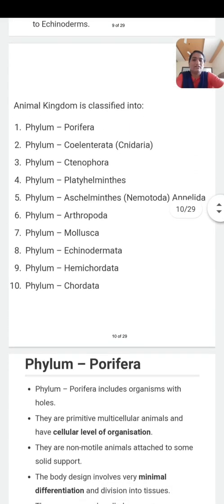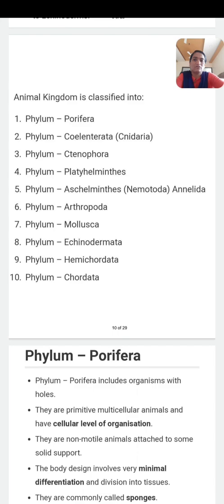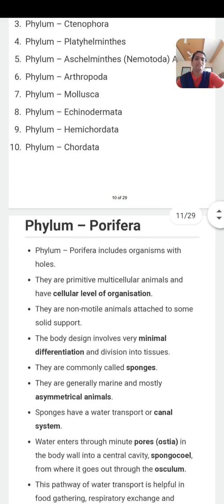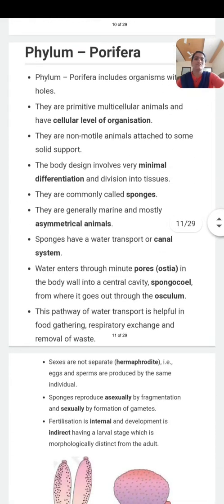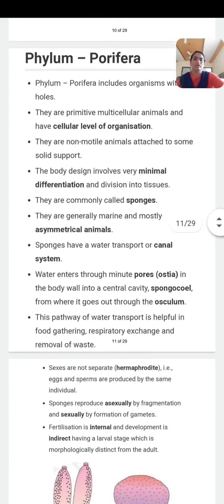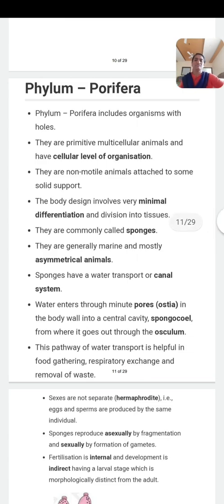Once again I would like to repeat the phyla of the non-chordates: Porifera, Coelenterata, Ctenophora, Platyhelminthes, Aschelminthes, then Annelida, Arthropoda, Mollusca, Echinodermata and Hemichordata. And then one more group is there which is known as phylum Chordata. Okay, we start with our first phylum, phylum Porifera.